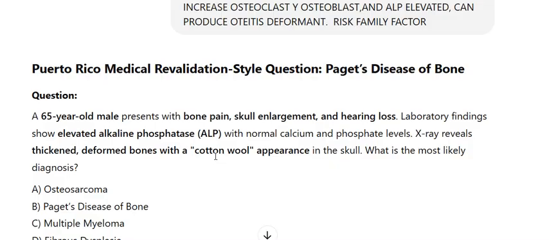A. Osteosarcoma. B. Paget's disease of bone. C. Multiple myeloma. D. Fibrous dysplasia. Correct answer: B. Paget's disease of bone.